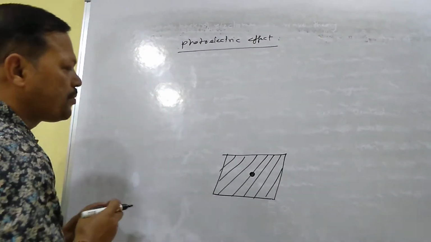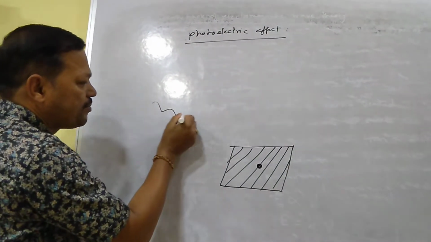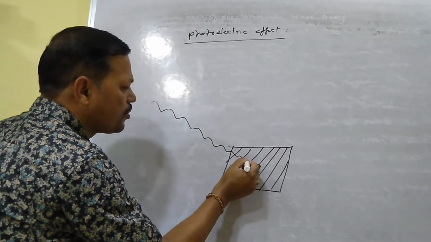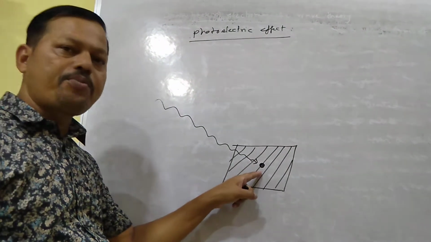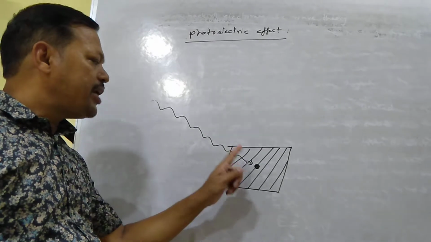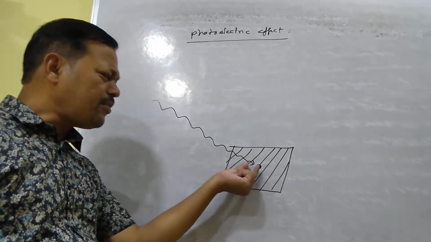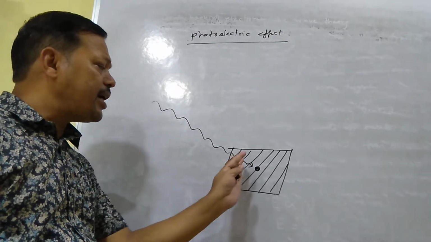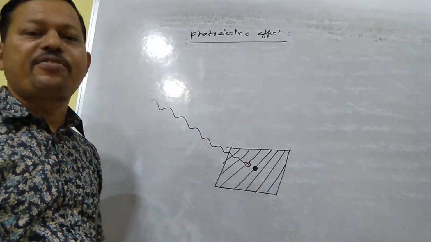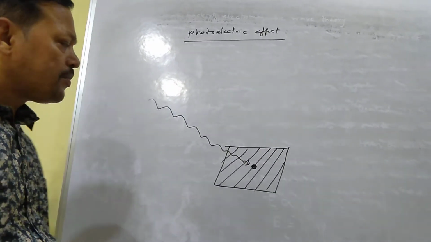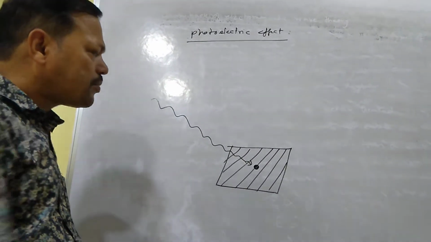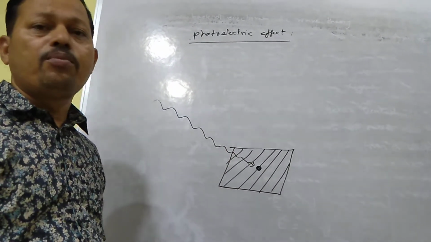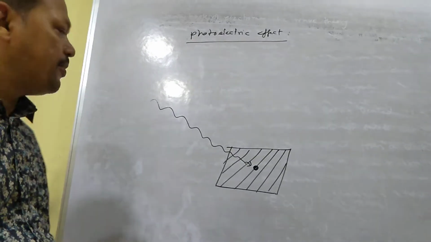Now, in this metal, if a radiation falls on the surface of the metal, then the electron present on the surface may be ejected from the surface of the metal, and this electron is called photoelectron, and the effect is called photoelectric effect.